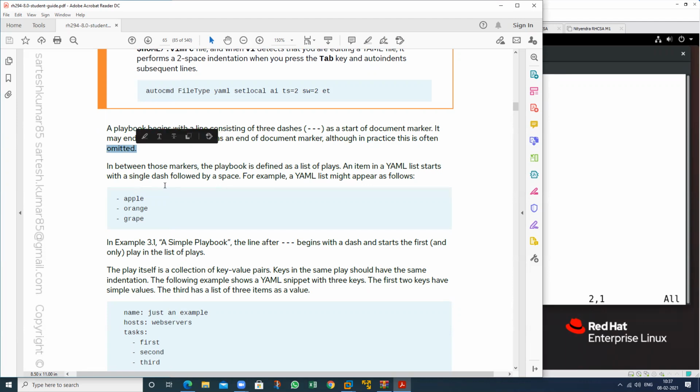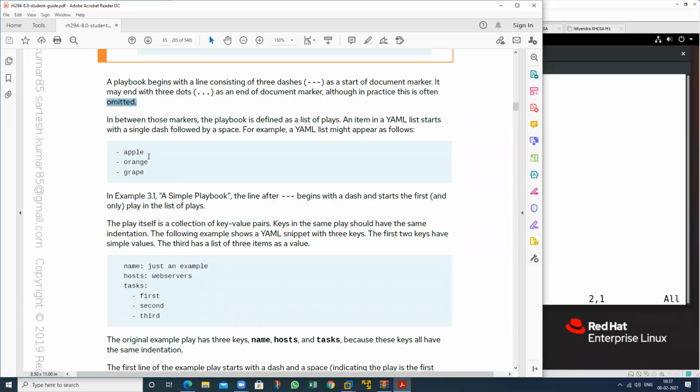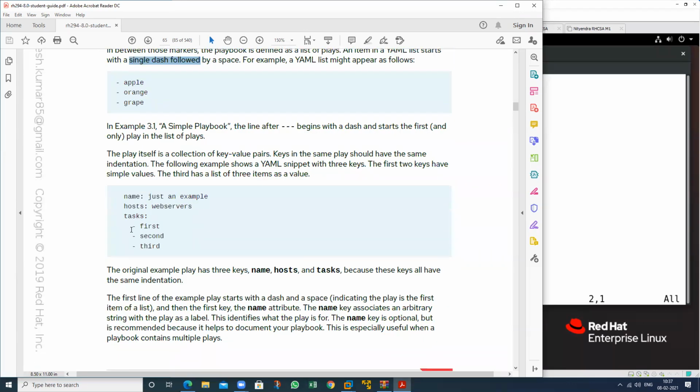Suppose you want to define the list of tasks, how will you define it? Just a hyphen. This indicates a list of plays, a list of tasks, you can say. If you want to use a list of tasks, write this. This is my first task, this is my second task, this is my third task. So in the playbook, if you want to define items in YML, a list starts with the dash format. This is my first task, second task, third task. So we can write this.